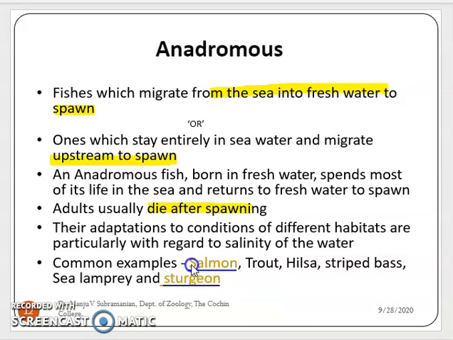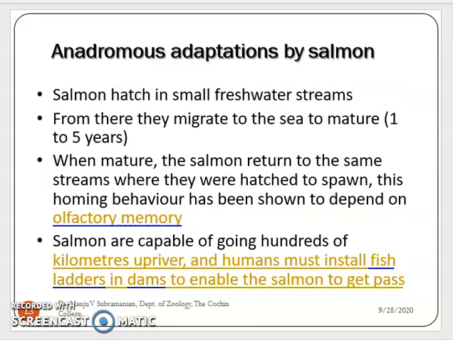For example, the salmon is a good example of anadromous fishes. Then sturgeon, sea lamprey, trout, hilsa, bass, striped bass, etc. are good examples of the anadromous type of migration. And let's see anadromous adaptations in salmon. The salmon hatch in small freshwater streams, and they migrate to the sea to mature. When mature, the salmon return to the same stream where they hatched to spawn.